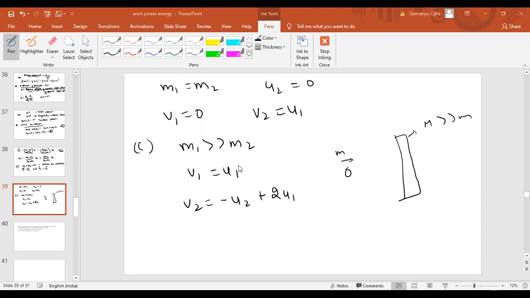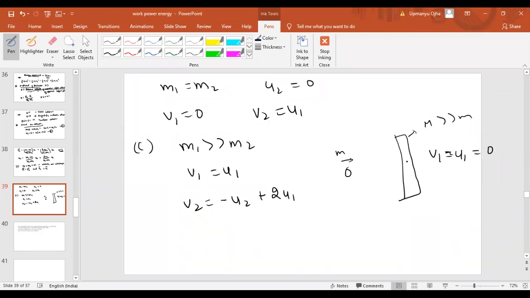Okay, then we can see that the heavy rock cannot move, but this ball will be reversed back. The same case here also. If you take the mass M, which is very large compared to the ball of mass m, then v1 will be equal to u1. So in this case, v1 will be equal to u1, which is equal to 0.